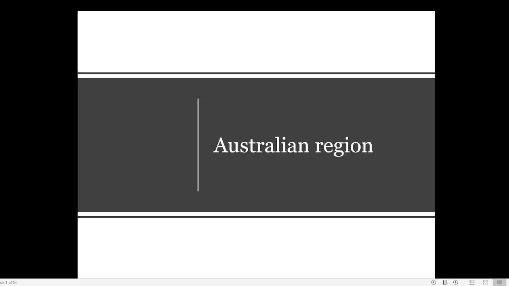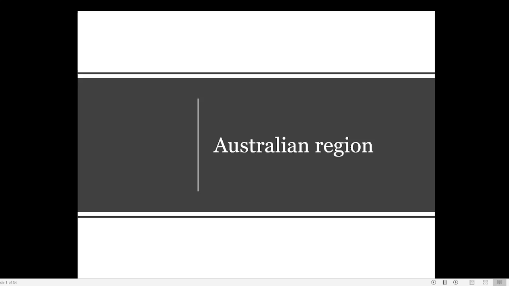So we have been dealing with zoogeography in the last 2-3 classes, and we have seen what zoogeography is and also what the different realms coming under zoogeography are. Now there are 6 major realms. They are the Australian realm, the Ethiopian realm, the Nearctic realm, the Neotropical realm, and the Palearctic realm. So we have to study these realms in detail.